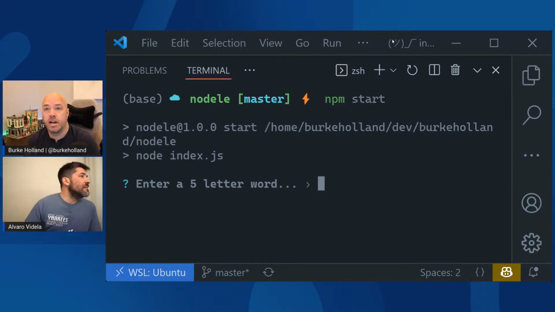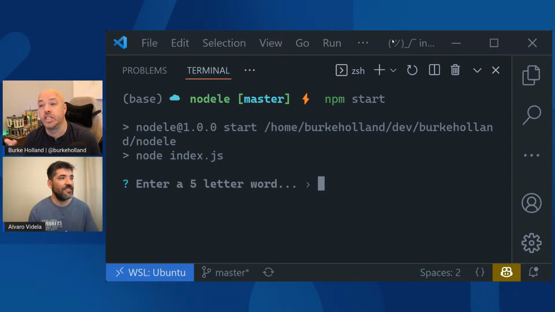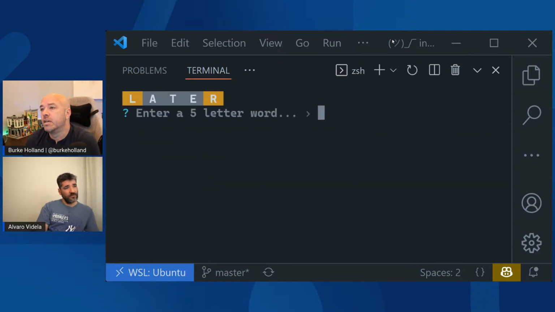I saw somewhere, Alvaro, that the best... first of all, do you play Wordle, Alvaro? I haven't played. You haven't played it. Okay, so here are the rules. We have to guess a 5-letter word. If we get the letter right in the correct position, it's green. If it's the right letter in the wrong position, it's yellow. And if it's the wrong letter, it's just gray. I saw somewhere, I think on TikTok, that the best word to start with is "later," because it contains the most commonly used letters in the English language for 5-letter words. We get 6 guesses, by the way, to try to get this right.